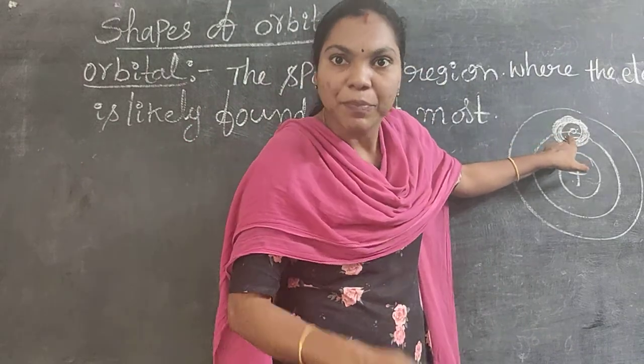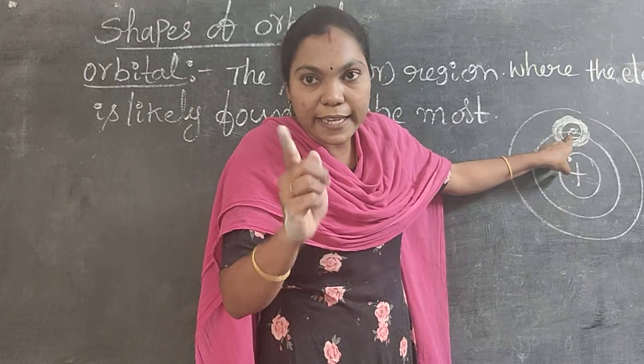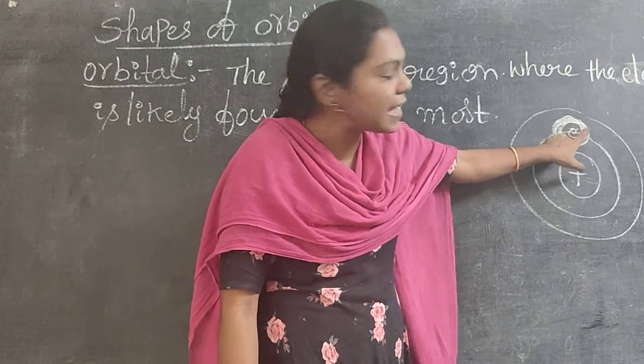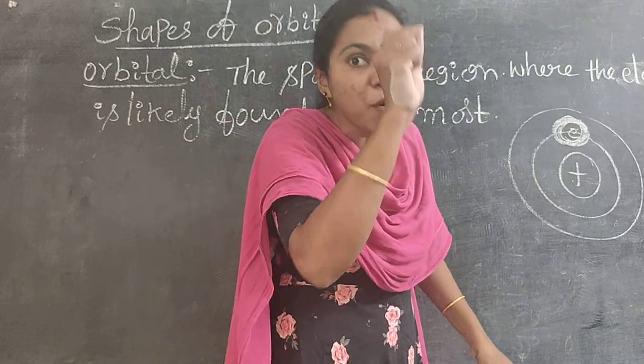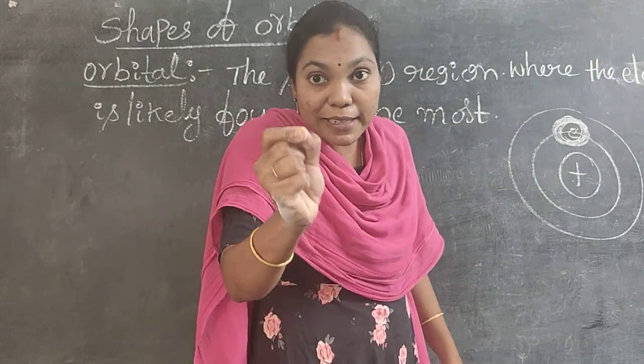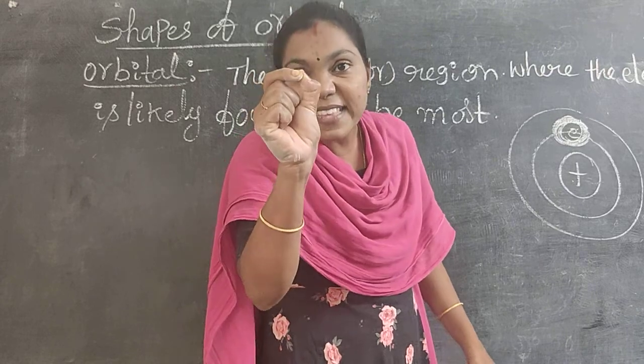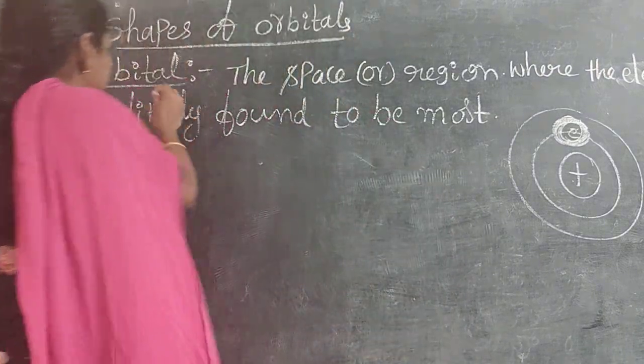Do you understand now? The electron continuously rotates around the nucleus in a circular path, but in that path, where the probability of finding the electron is more, that space or region is known as an orbital.